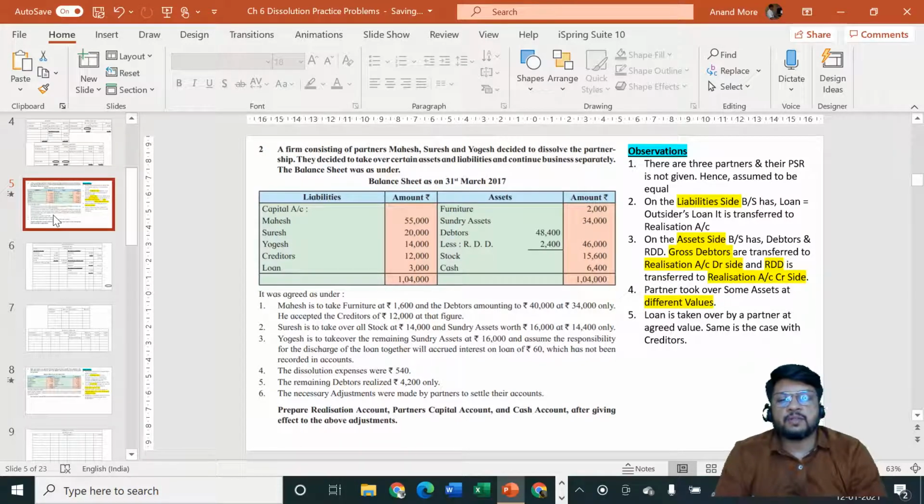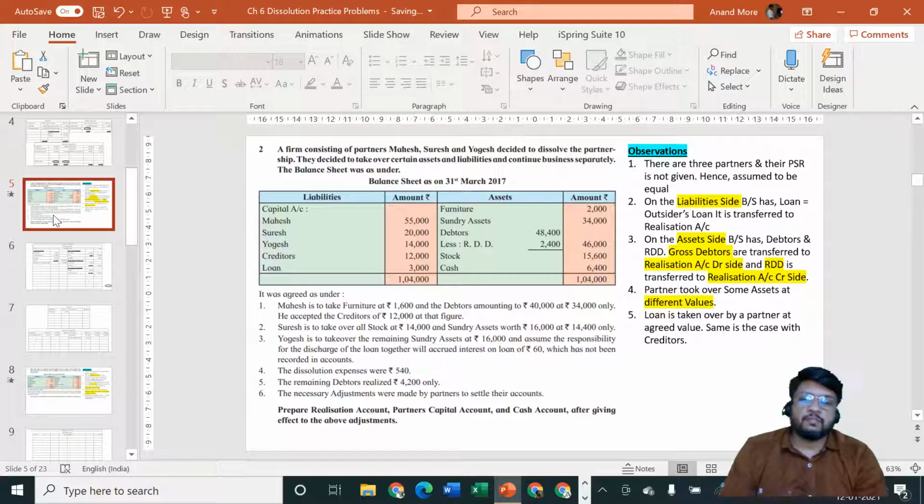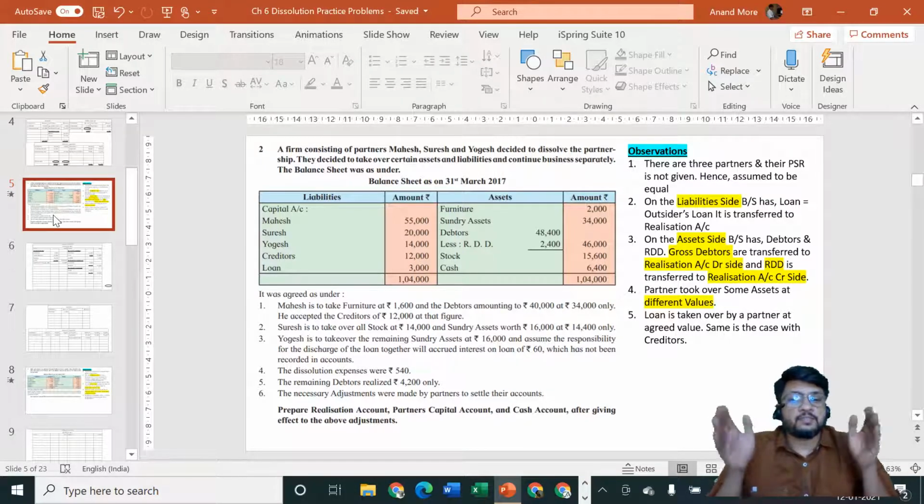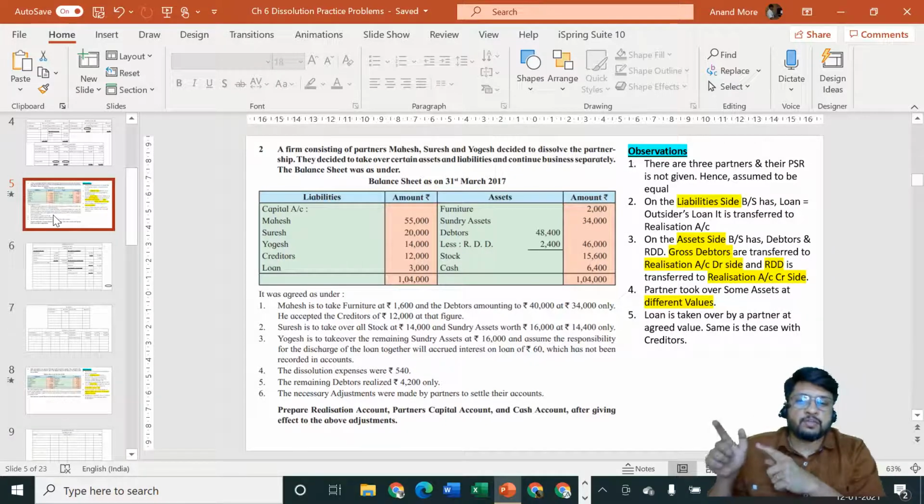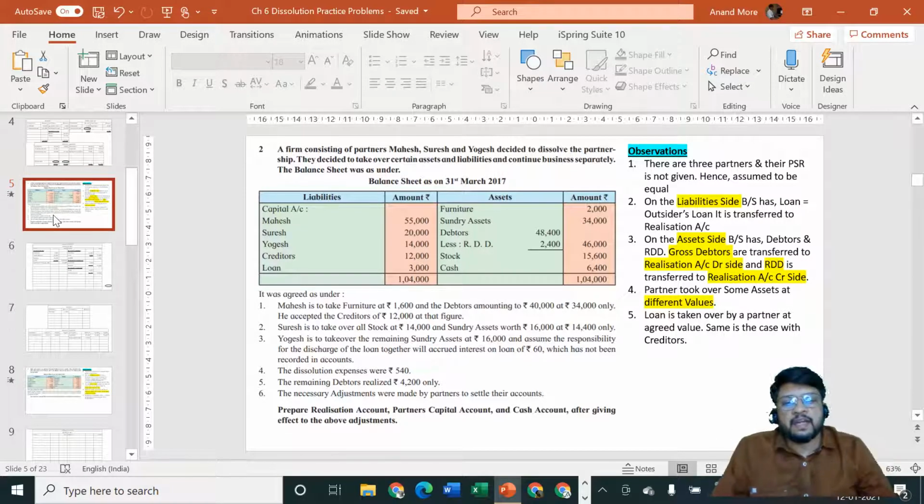Suresh is to take over stock at rupees 14,000. Sundry assets worth rupees 16,000 at rupees 14,400 only. Second adjustment is over. Yogesh is to take over remaining sundry assets. That means total sundry assets were 34,000. Out of that, 16,000 sundry assets were taken over by Suresh, maybe at rupees 14,400, but that part which was having a value of 16,000 has gone away. So remaining value is 18,000, but that is not important for us because that is a book value.